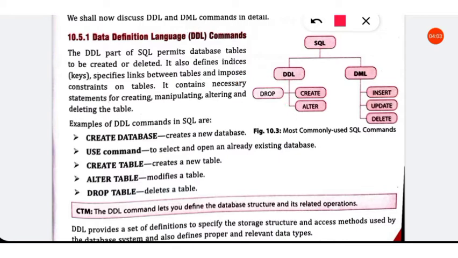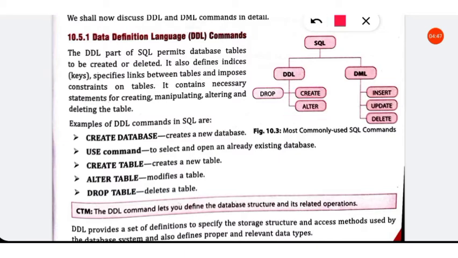To delete a database, a table or a column, we use the drop command, not to delete a row. Then, to modify a column or modify a table, we use the alter command.